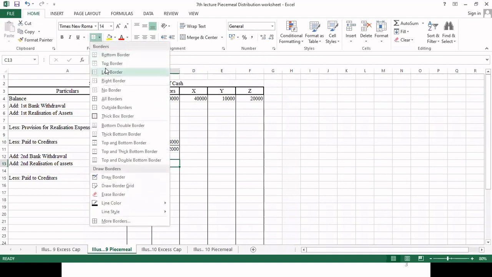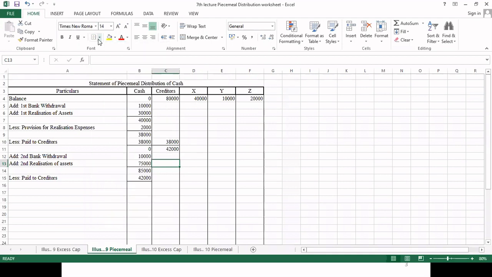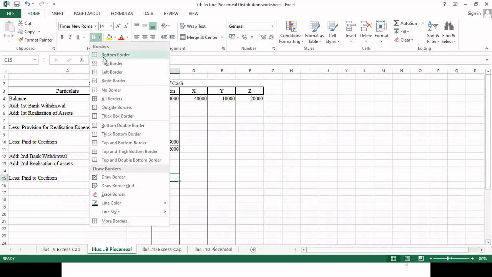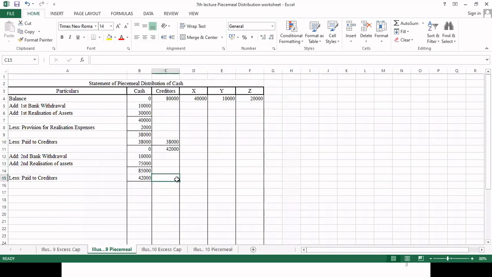Here we have to put an underline mark, and we are paying 42,000 to creditors, and we don't have any external liability remaining with us. And here we have a cash balance of 43,000. Am I correct? I think you people are also doing the calculation.